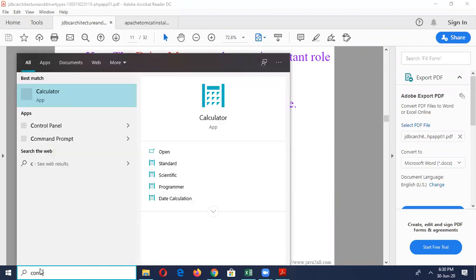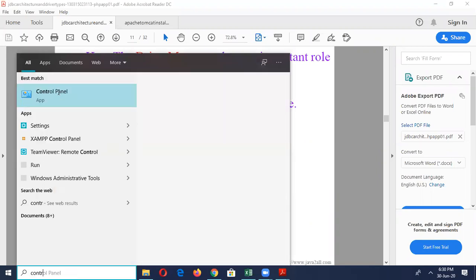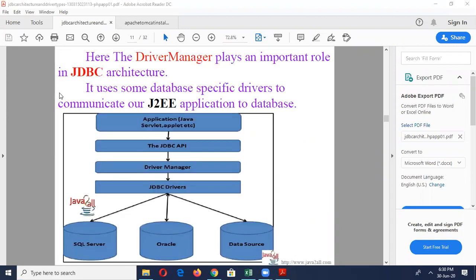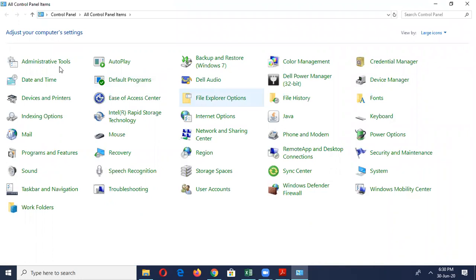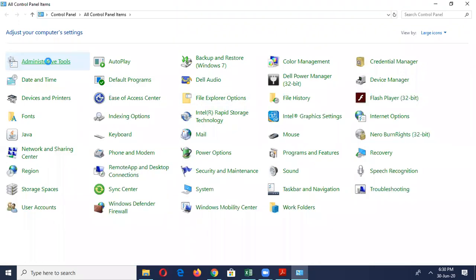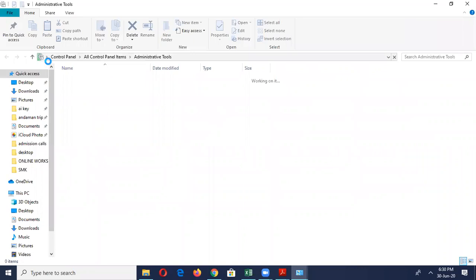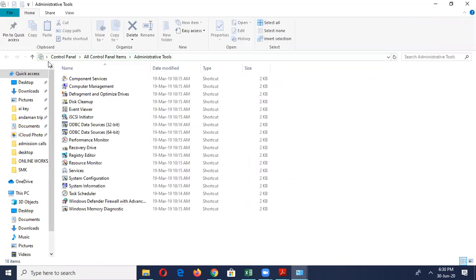So straight away you can go to the control panel. Already Kalayvani would have told this. In the control panel, go to administrative tools. Under administrative tools, you can find Open Database Connectivity, ODBC. ODBC data source.